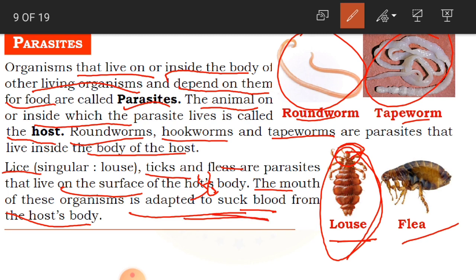In the sense, on whichever body they are living, they suck the blood of that particular body. Clear, children? That is why we say that parasites cause danger to the host's body. In whatever body they are living, they cause a great loss to that body. So this is about parasites.